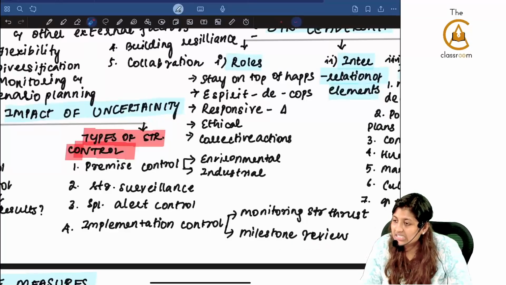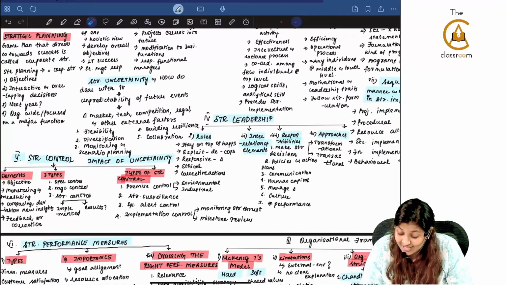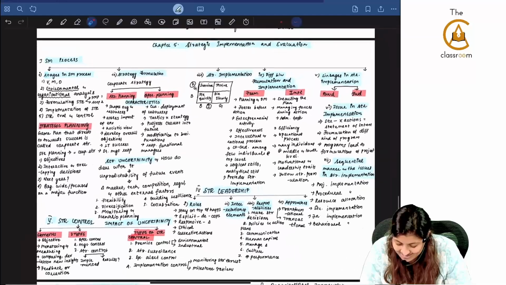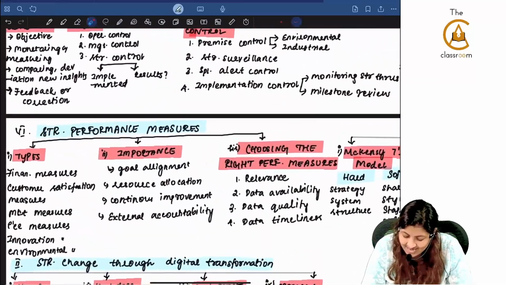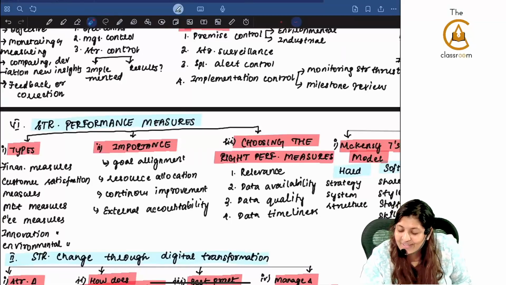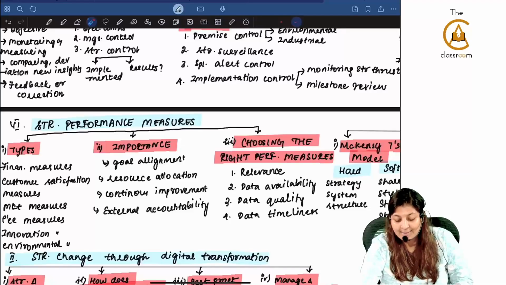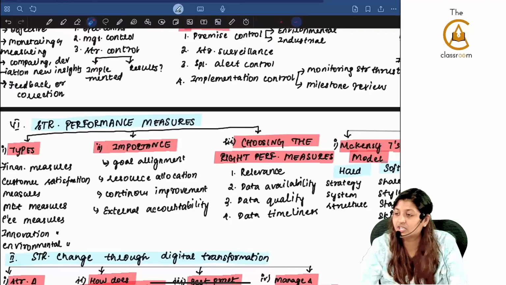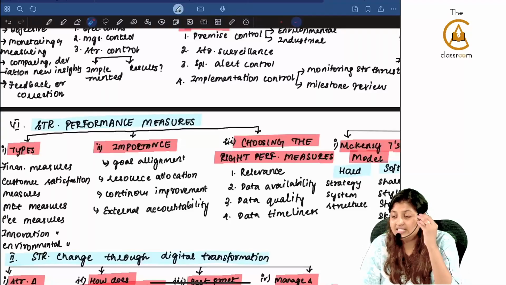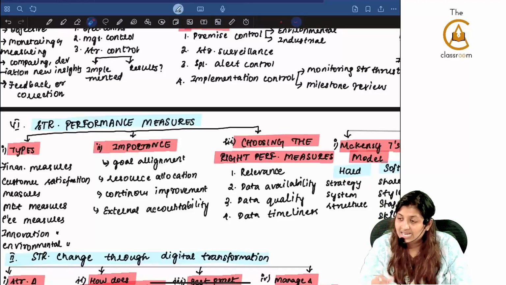With this, chapter number 5, strategic performance measure. What are the types of strategic performance measure? Financial measures, customer satisfaction measure, market measure, employee measure, innovation measure, environmental measures. Please remember what we saw inside also. Under employee measure we saw employee turnover ratio. Under financial measures we saw return on investment. Like that, for each of these, there are points under them.